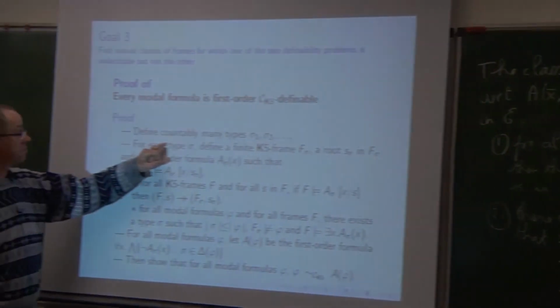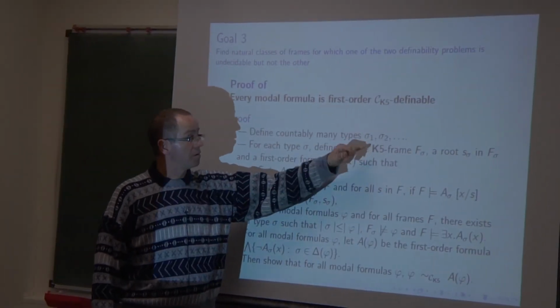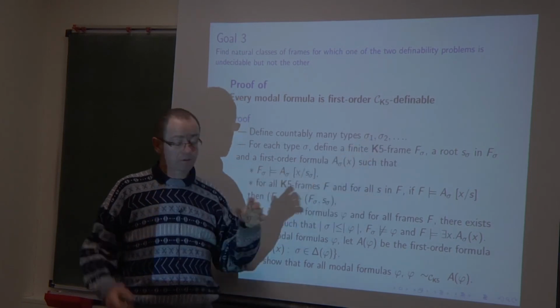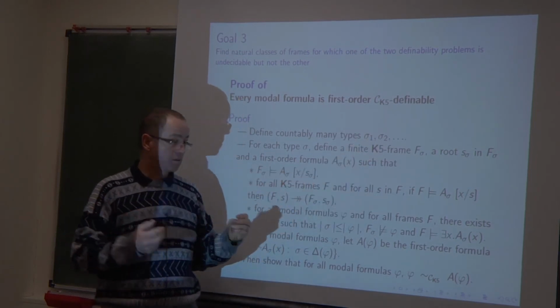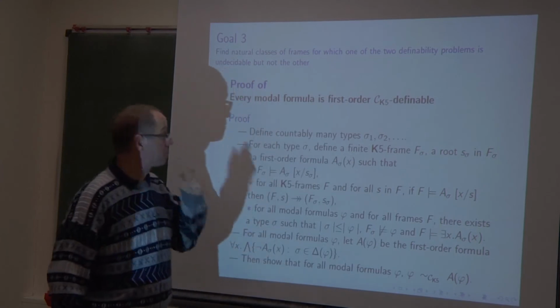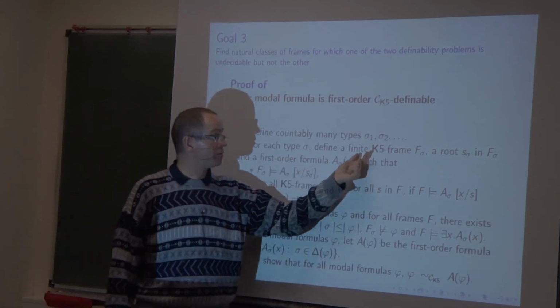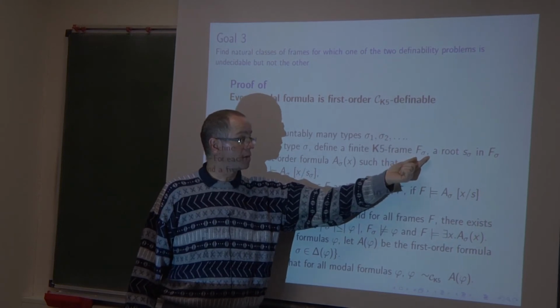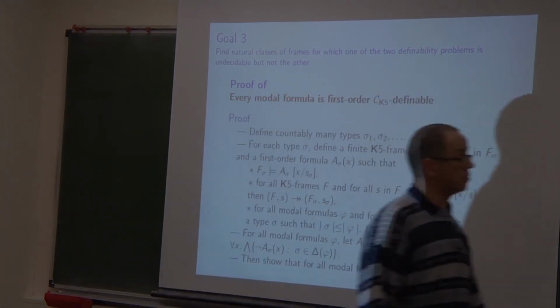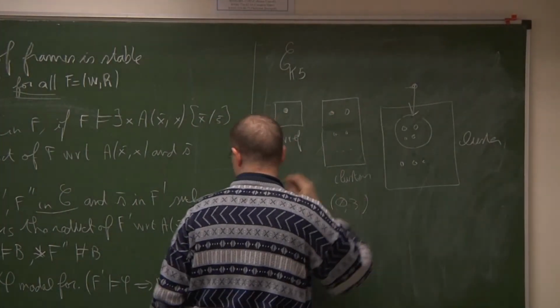So we can define what I will call types. A type is some symbolic expression which represents one of these frames. And for each type, it corresponds to a finite K5 frame F sigma with some root. For example, we will say the root is this one, or is this one.